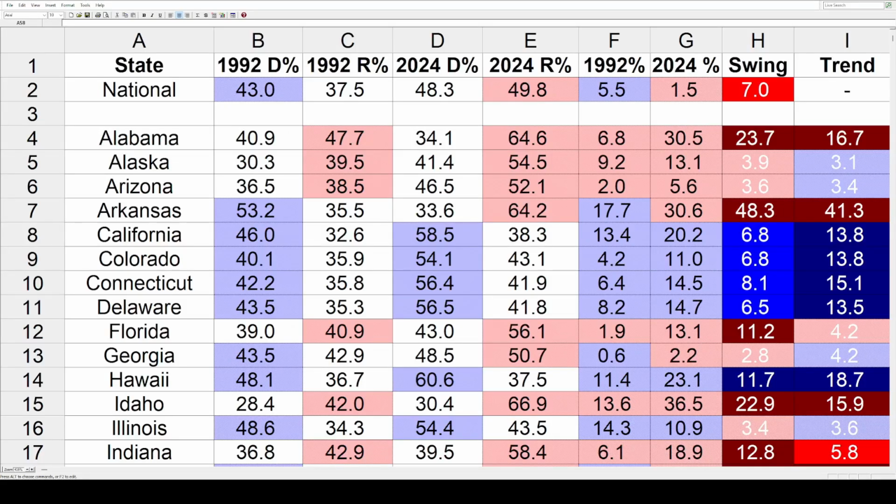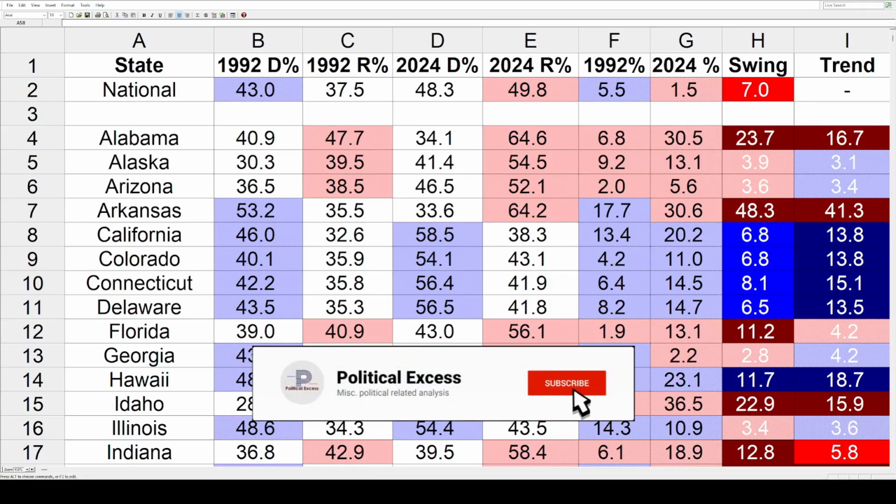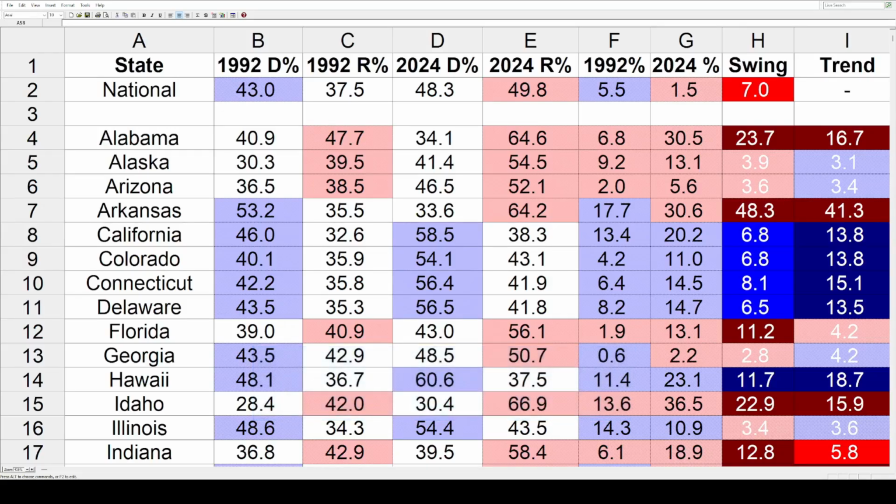Today, we're going to see which way each state trended on a presidential level between 1992 and 2024. Last week, we took a look at the shifts. Today, we're going to compare those shifts to the national shift to get the trends. There is going to be a map at the end, but first we've got to get the usual background information.